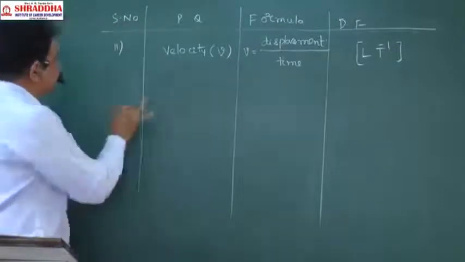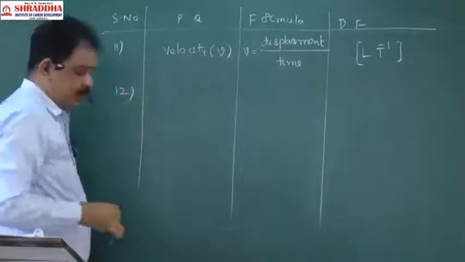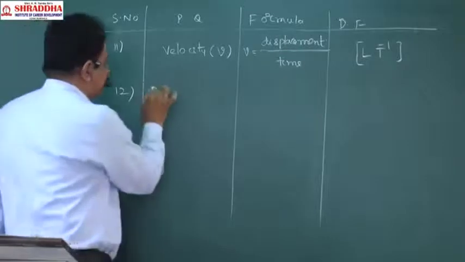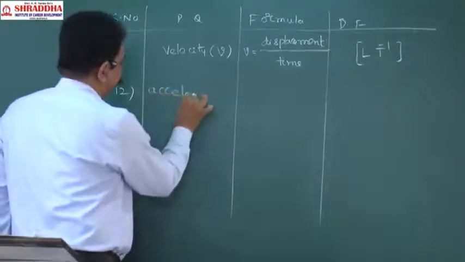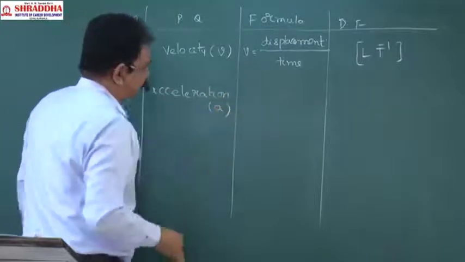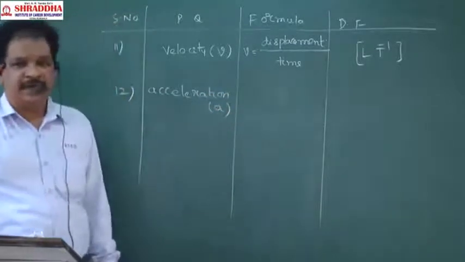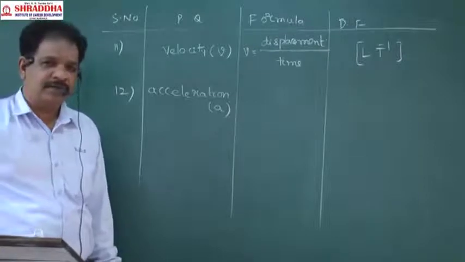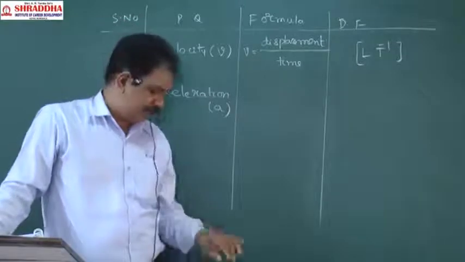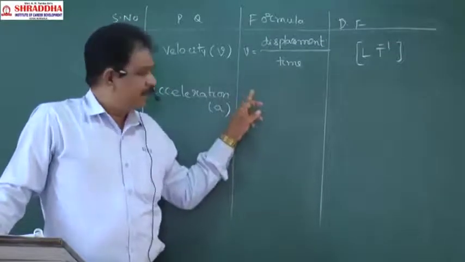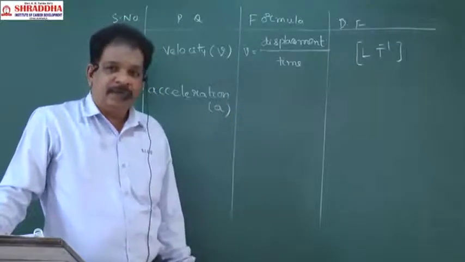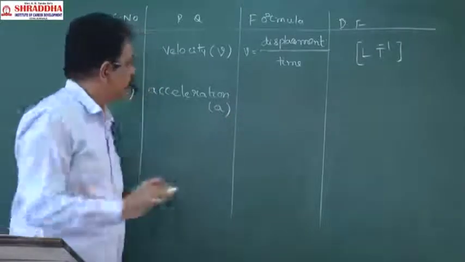Next. After velocity, next is acceleration. Acceleration is indicated by the letter small a. How will acceleration be defined? The rate of change of velocity is called acceleration.